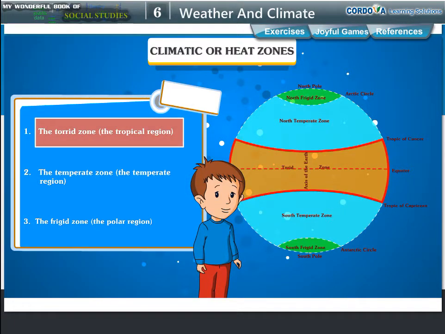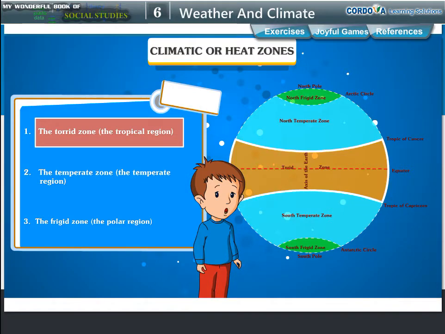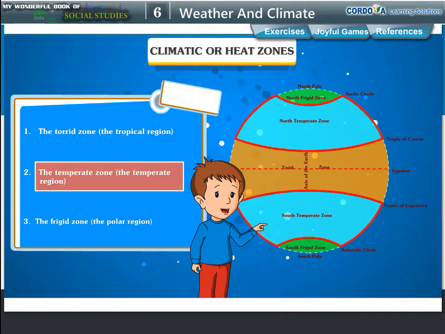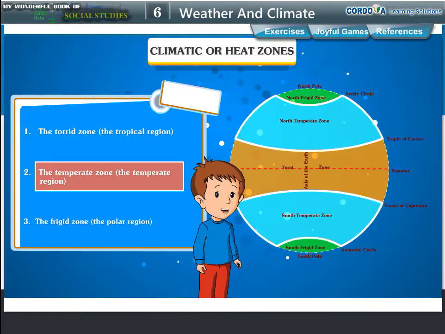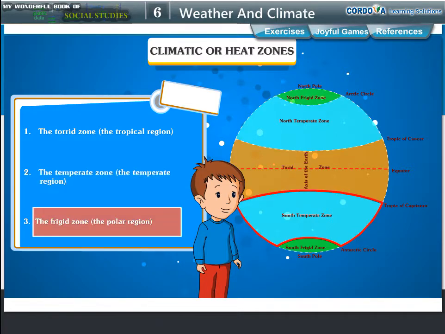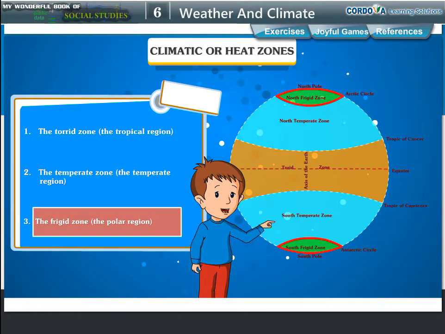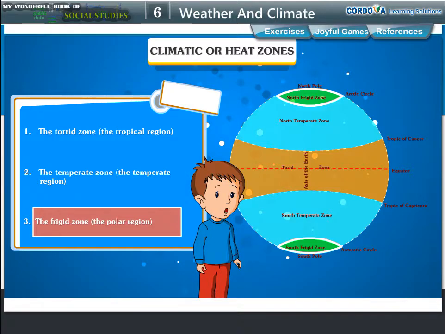Number 1. The torrid zone, that is, the tropical region. Number 2. The temperate zone, that is, the temperate region. Number 3. The frigid zone, that is, the polar region.